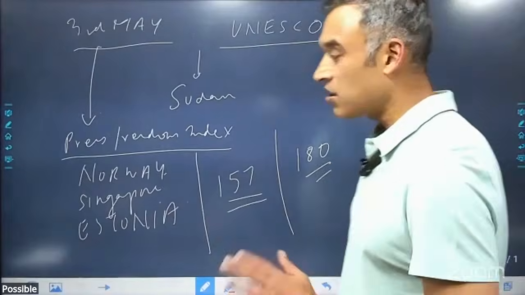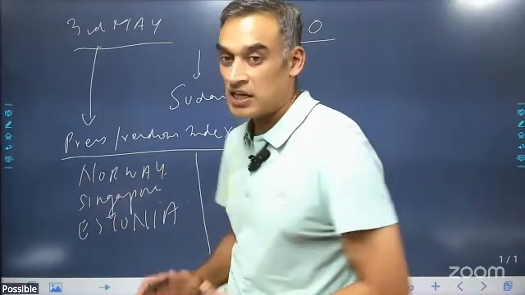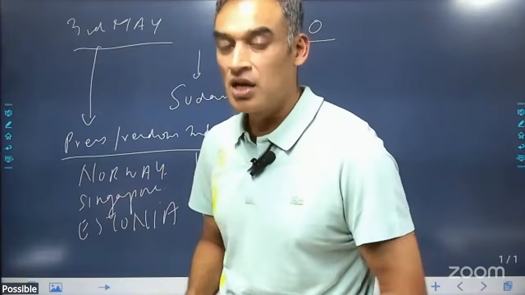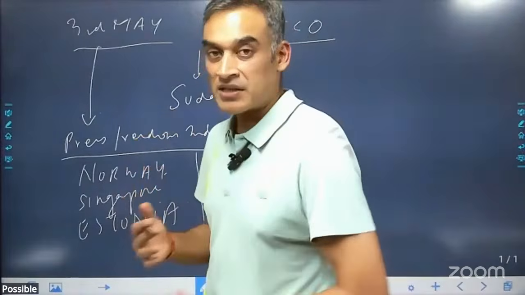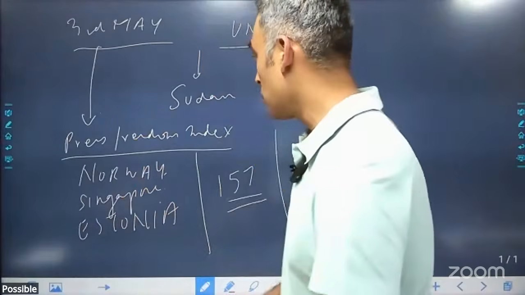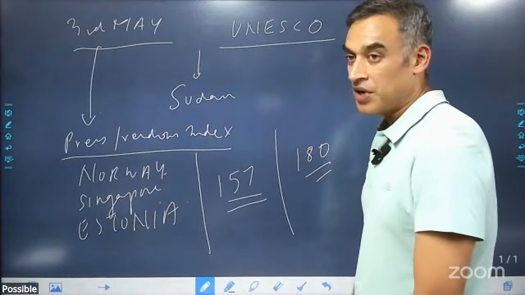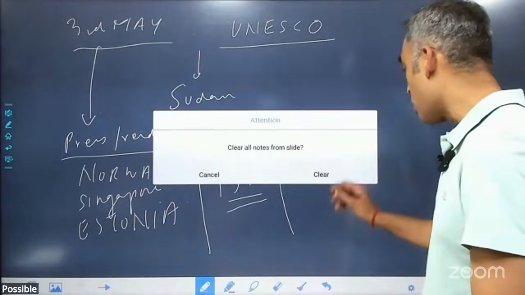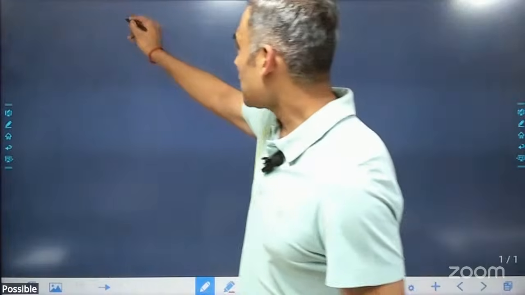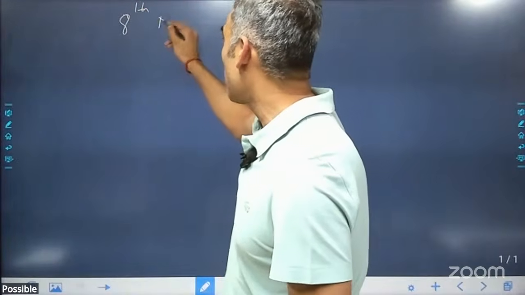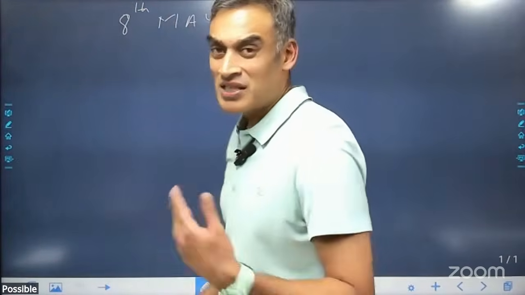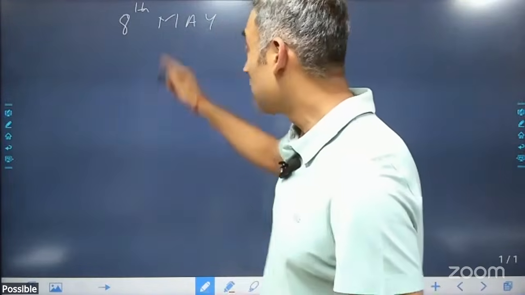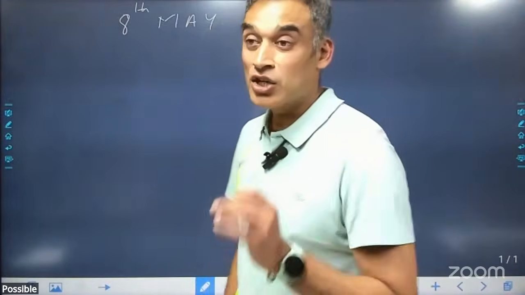So this is out of 180 countries, and the Press Freedom Index is by Reporters Without Borders, or Reporters Sans Borders, which is a France-based, Paris-based organization. Okay, so remember the Press Freedom Index. The next date that's important is 8th of May. So I'm just taking the important days. For instance, 7th of May is World Athletics Day, but there's nothing much about it, so you can just chuck that. But 8th of May is the Red Cross Day.